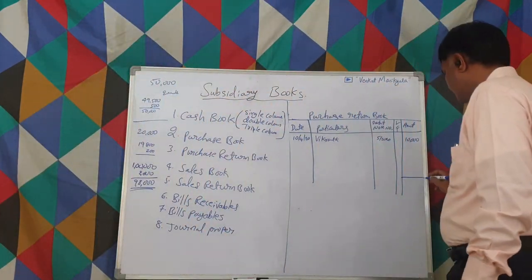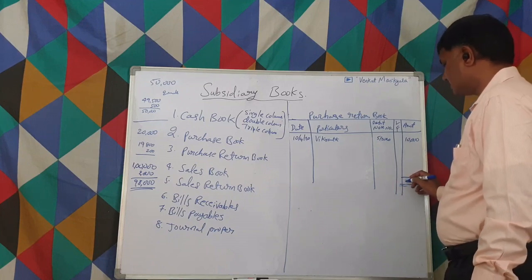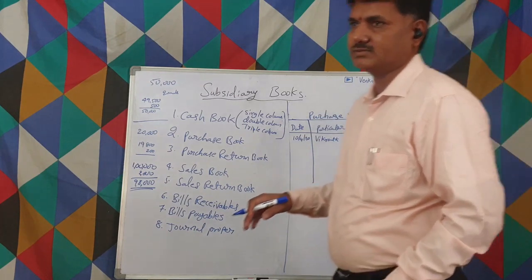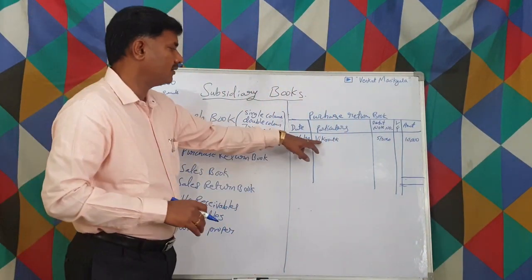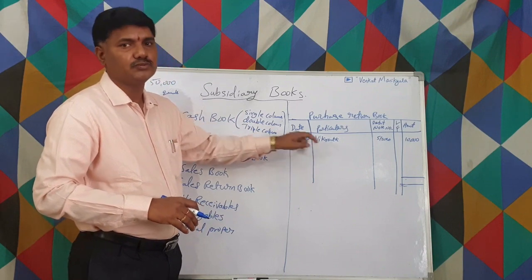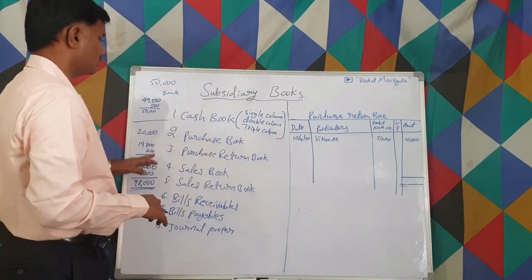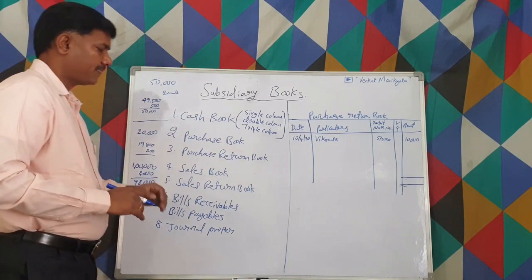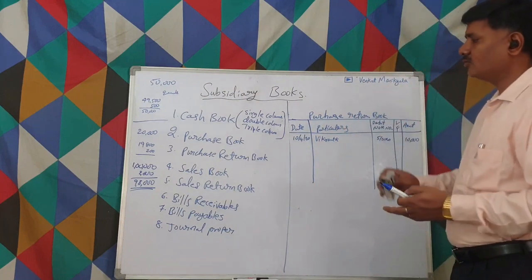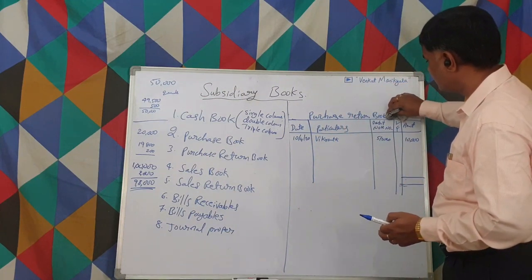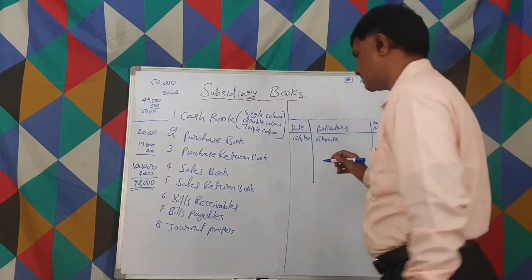After everything is over, we total it, and this 10,000 we transfer to the purchase returns account, and again individually to the creditors we post from here. This is what is in the purchase return book. As I said, the pro forma is the same for all the books. See here, what I am doing, only the name is changing.